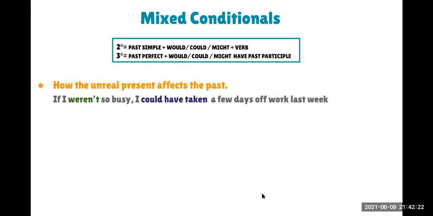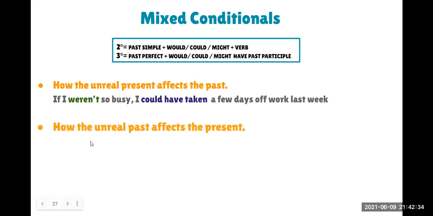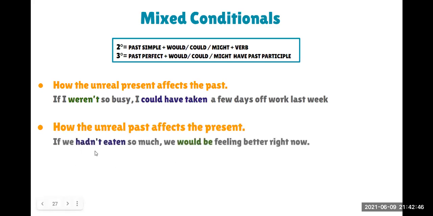And here in the second part, we are using the third conditional. The second part, the result of the third conditional, right? Very good. Here we have the other situation in which we can use the mixed conditional tenses to show how the unreal past affects the present. For example, if we hadn't eaten so much, we would be feeling better right now.